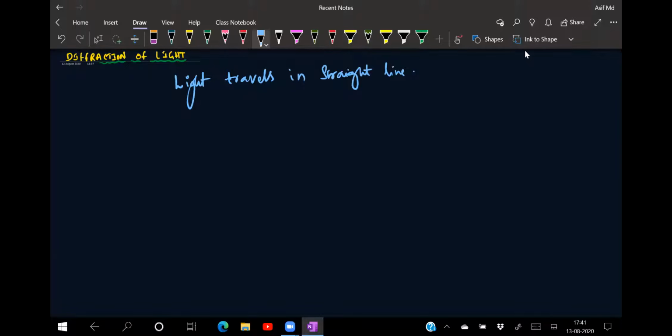What is the reason for that? Light shows the phenomenon of bending. So when it is behaving with a wave particle nature, it has the property of bending. So generally light travels in a straight line.